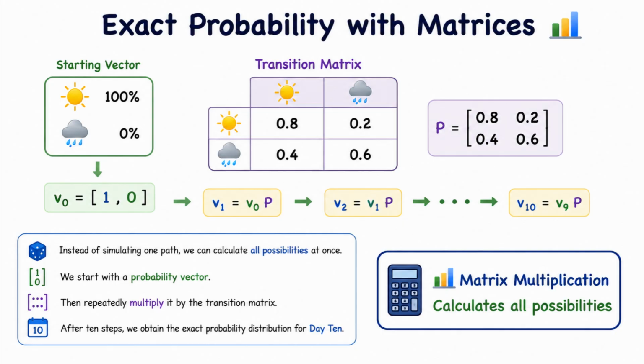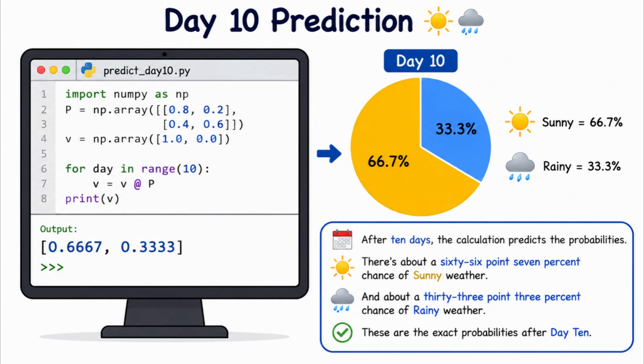Instead of simulating one path, we can calculate all possibilities at once. We start with a probability vector, then repeatedly multiply it by the transition matrix. After 10 steps, we obtain the exact probability distribution for day 10.